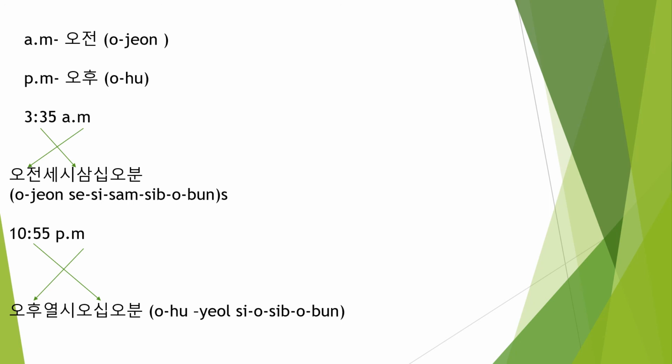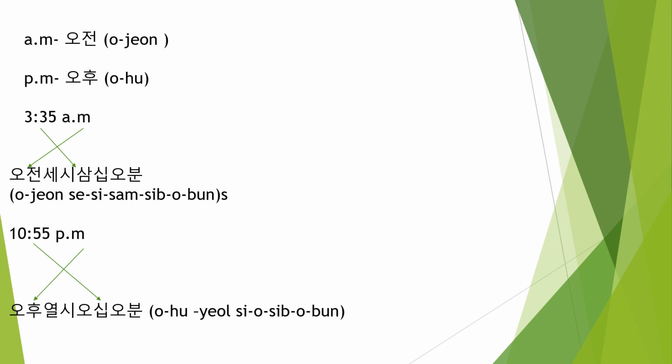Now we will write the time for 3:35 a.m. In English, AM and PM come after the clock time, but in Korean we put them before the clock time.